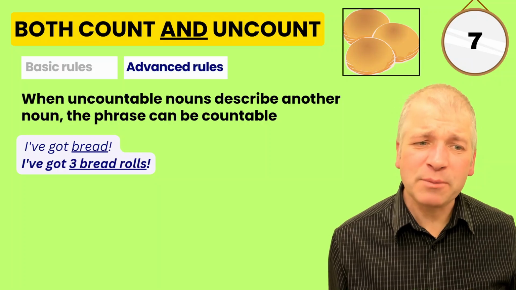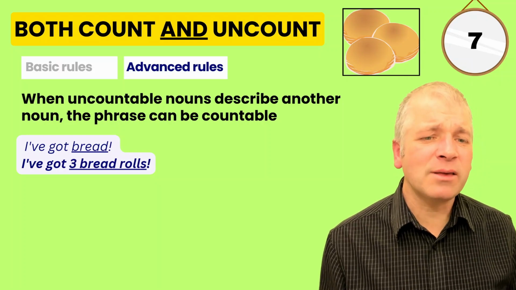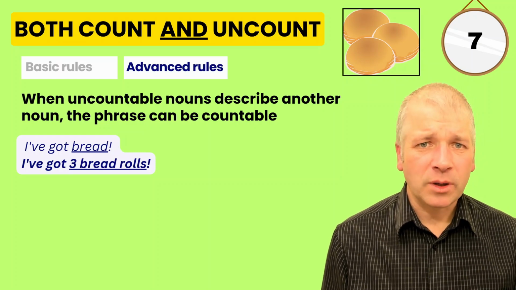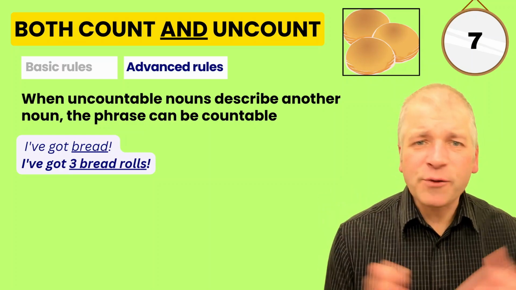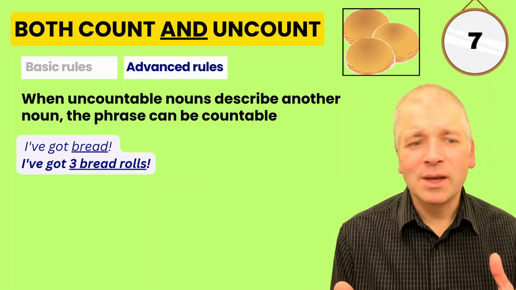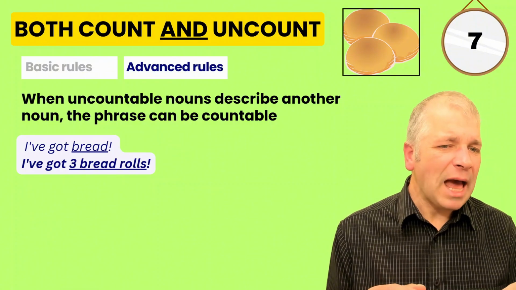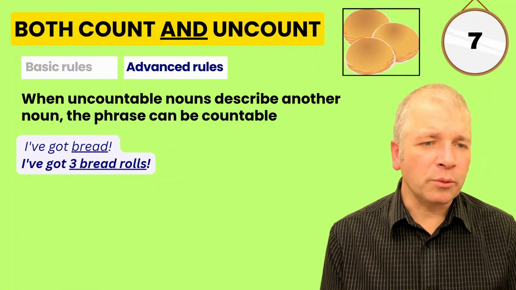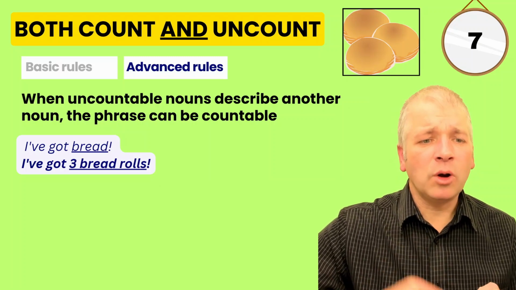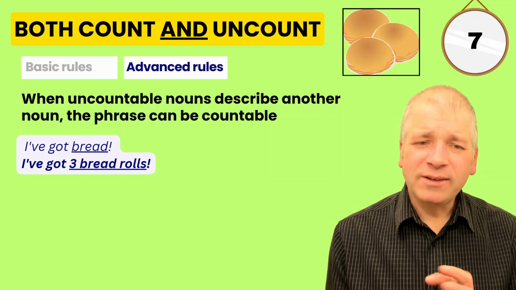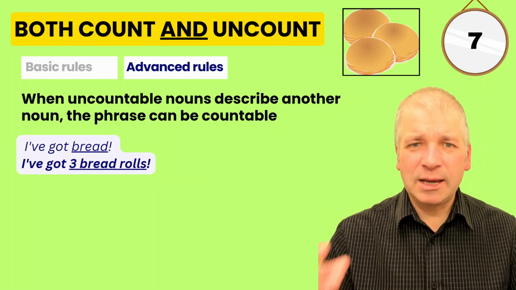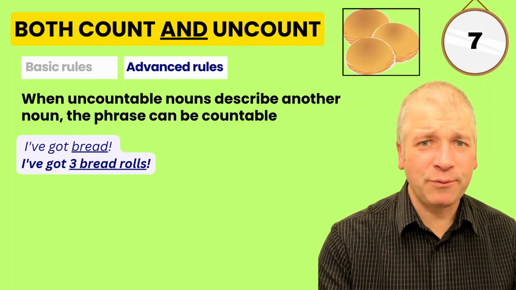When uncountable nouns describe another noun, the phrase can be countable. Let's take bread. Often bread is uncountable. I've got bread. How much? I don't know. It's just bread. But now we have bread rolls. So here the bread is describing the noun rolls. And bread takes the role of an adjective here. I've got 3 bread rolls. It's become part of a countable noun phrase.